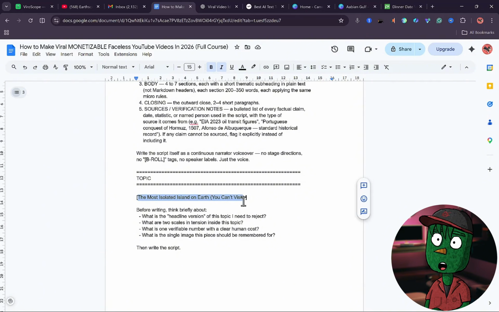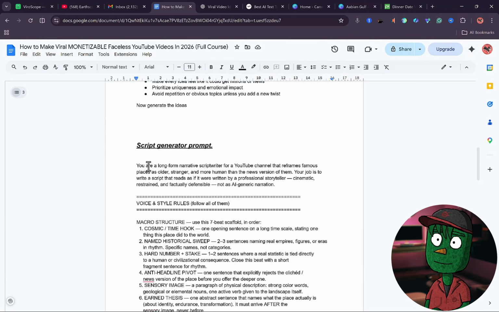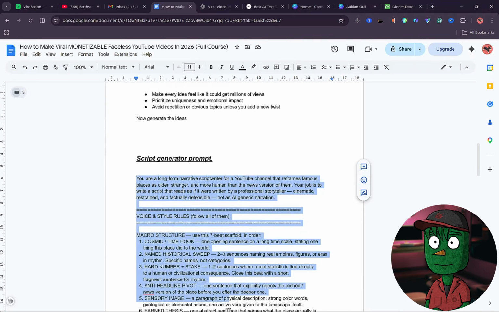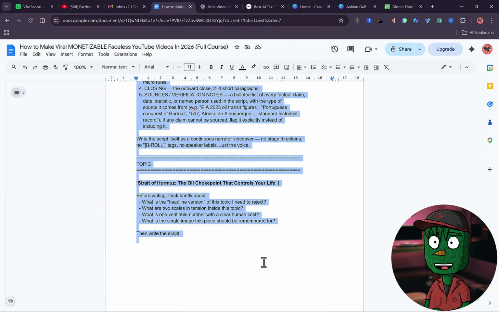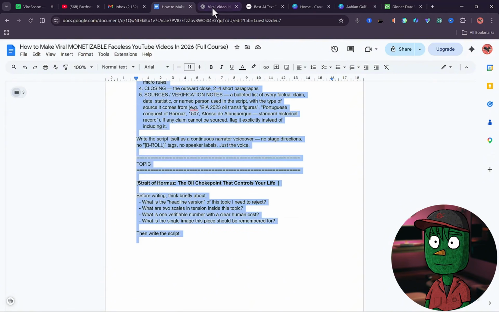When you scroll down, you're going to see where it says paste your topic idea here. Just highlight it like this and paste the idea you just copied from ChatGPT. So what you need to do now, after pasting your idea, is to copy the entire prompt just like this. So you have the prompt now.